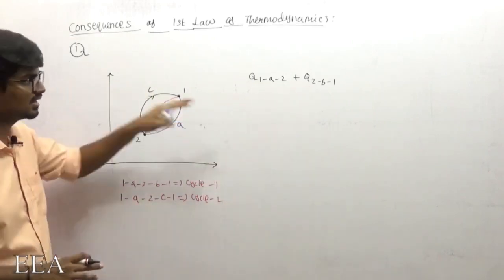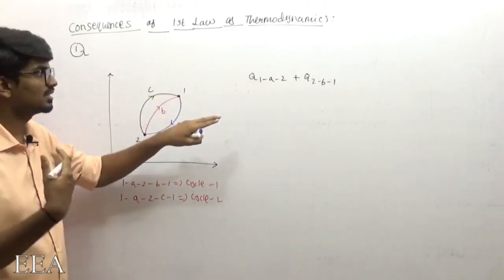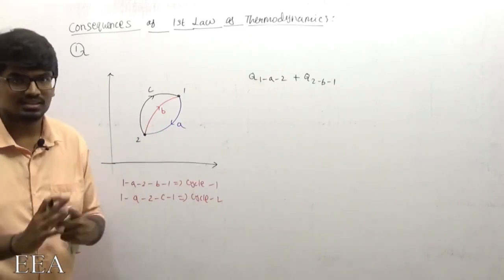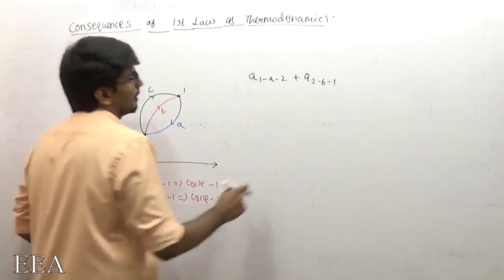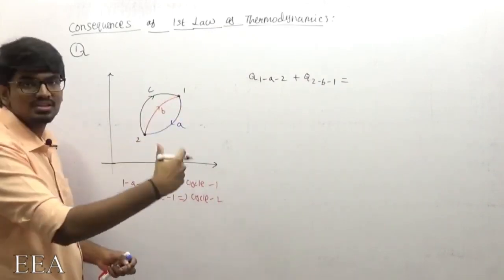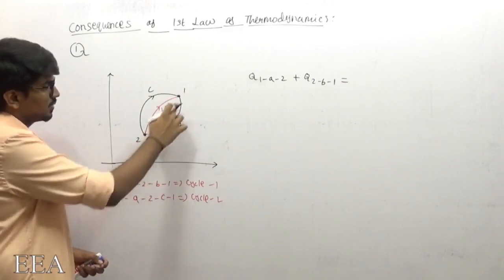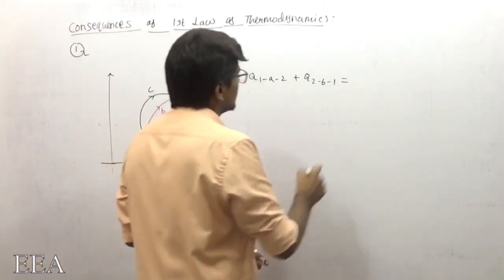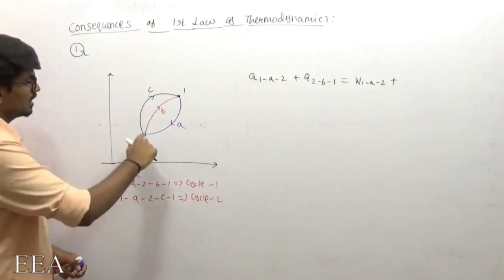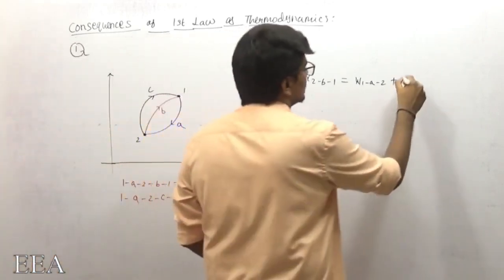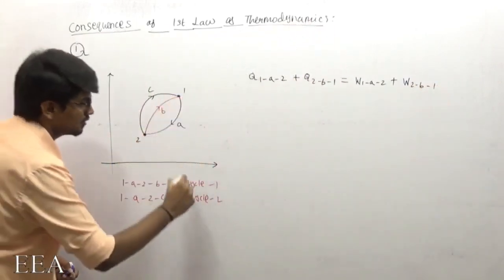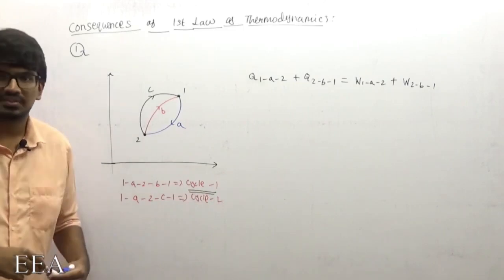If the heat is getting rejected, automatically it will become negative. If heat is getting supplied, automatically it will become positive. We are not going to worry about that, because we are just doing some analysis. Now, the summation of heat transfer in this cycle will be equal to the summation of work transfer. So the work transfer during process 1 to 2 is W1A2, plus the work transfer in process 2 to 1, W2B1. That is for cycle 1.